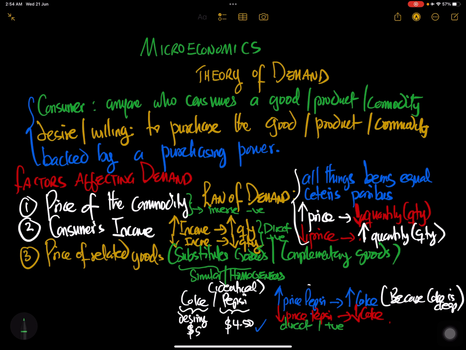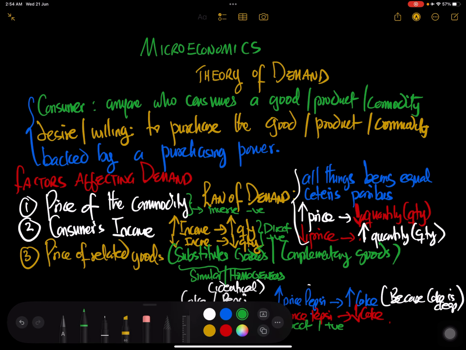On the other hand, complementary goods are the reverse. If you look at complementary goods, like maybe if you have to drink Coke, then you have to also take bread. Imagine that Coke goes with bread. So when you're buying Coke, it's more likely for the person to buy bread. If you're buying a car, it's more likely for you to buy a tire. If you're buying a chair, you're more likely to buy a table. These are complementary goods, goods that work together.